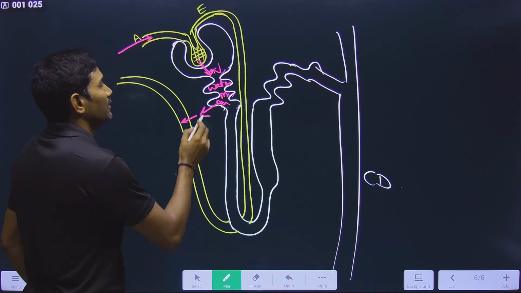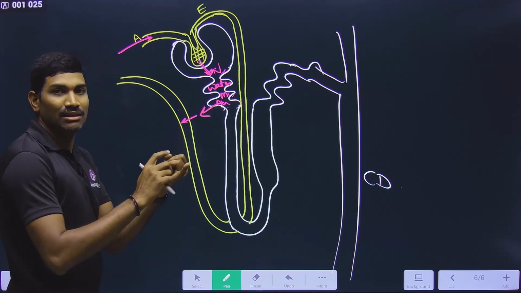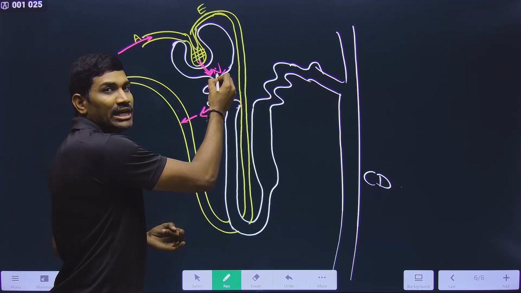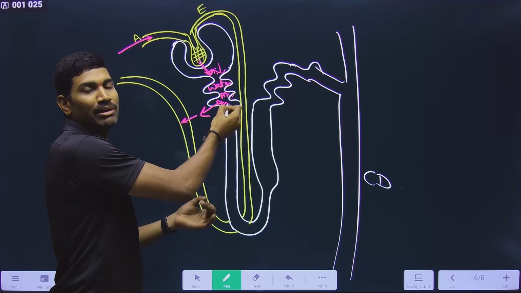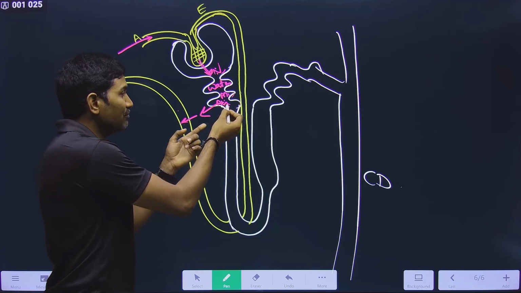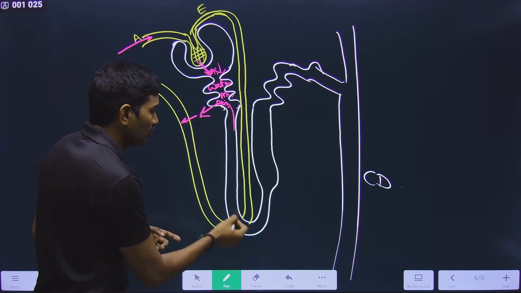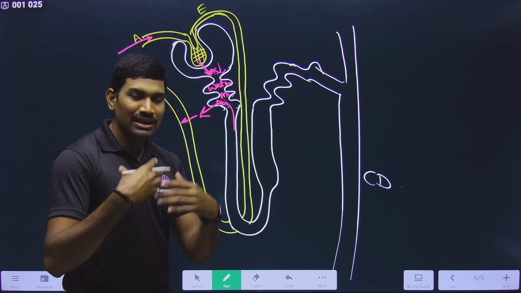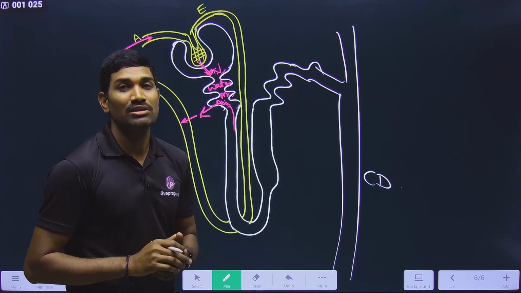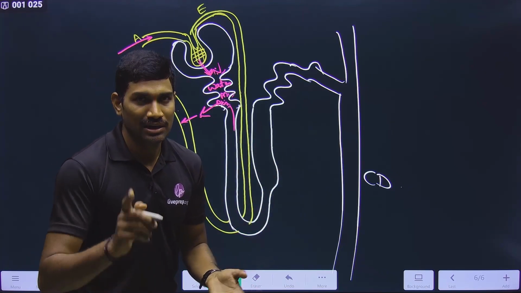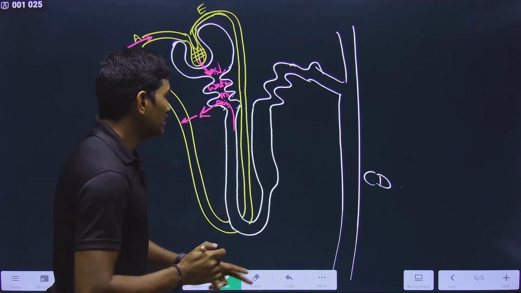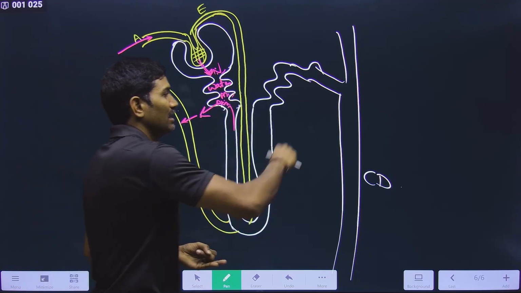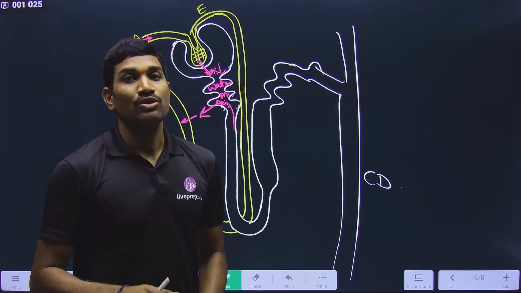Now observe the logic. So the first thing is, we need to maintain the blood volume. This is the first point you need to understand. The second point is, not only nitrogenous waste, but water, minerals and many other things are present in this. If they are not reabsorbed, what happens? They will be released out along with the urine. That means every time you would need to eat and take in all this water, minerals and other things, and that is not possible. Understood or not? So two things are there. One is fluid volume getting decreased. The second thing is, if this is not reabsorbed, every time it will be released out. So two things are there.